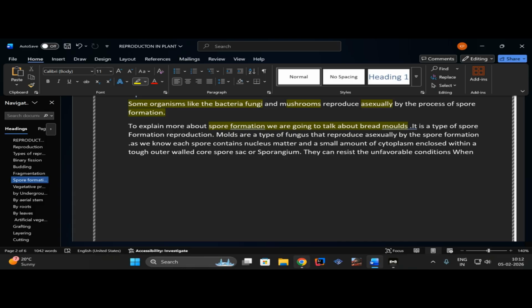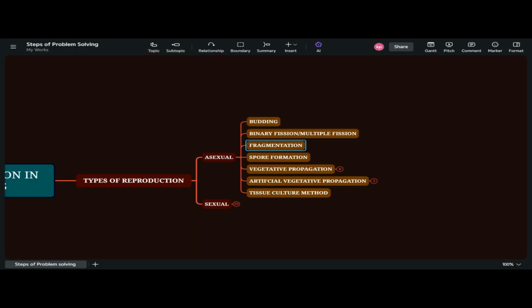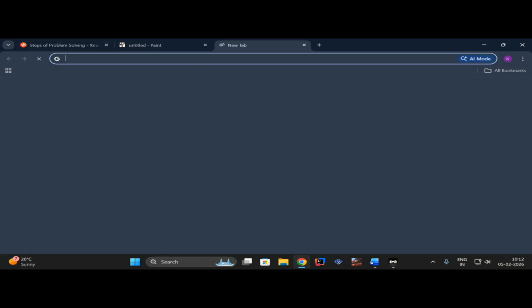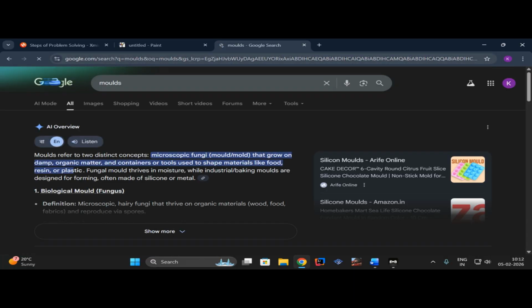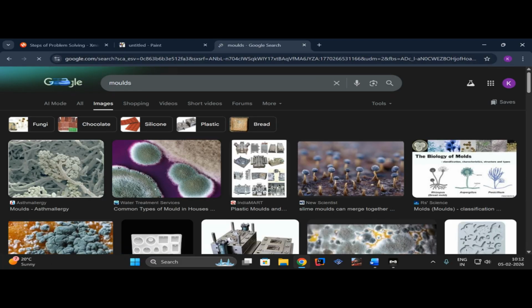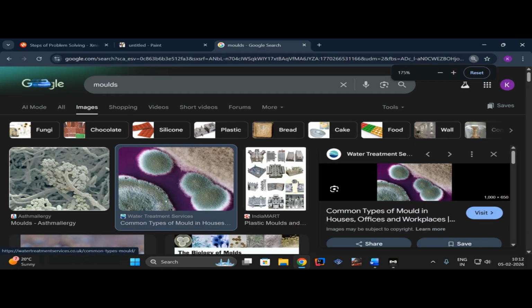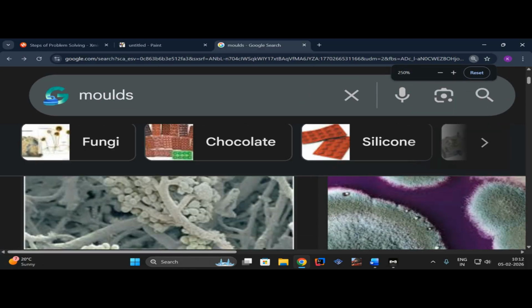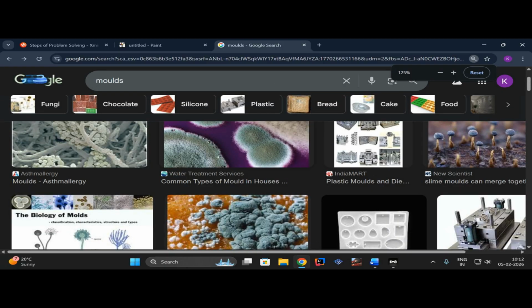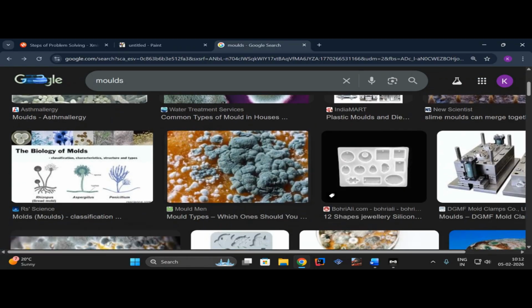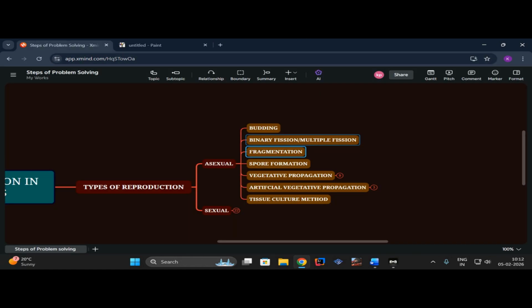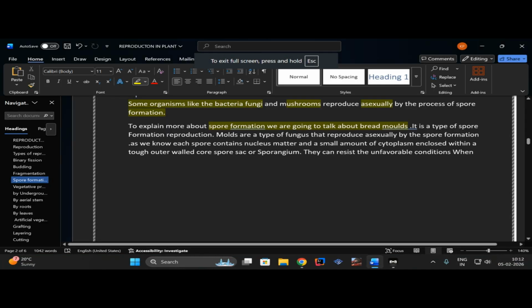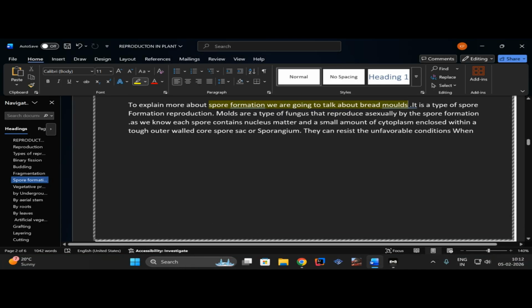Let me show you the picture, that will be a bit easier for you all to understand. If you can recall, its picture is something like this. Yeah, these types of structures occur on the bread. So these are the bread molds. Right. Let's continue the chapter.